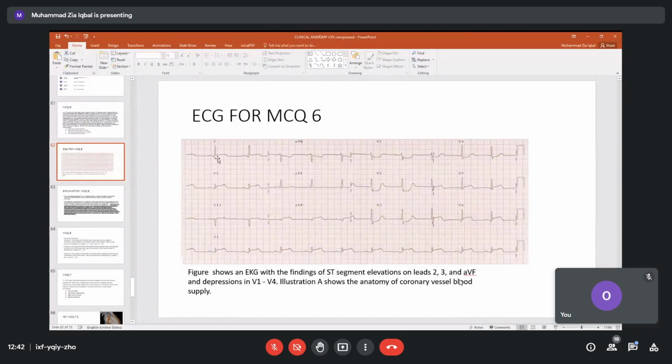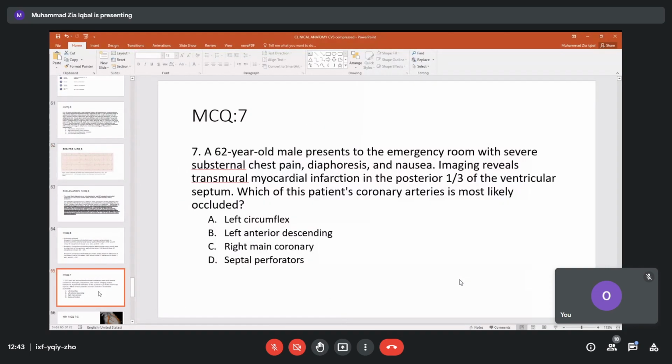The QRS complex has become very small, and look at this. The QRS has become inverted. It is normal over here, up, but it has come down. So this will lead to pathology, to disease. V1 to V4 illustrate the anatomy of the coronary blood vessel supply. So first attend that lecture, then study these slides.